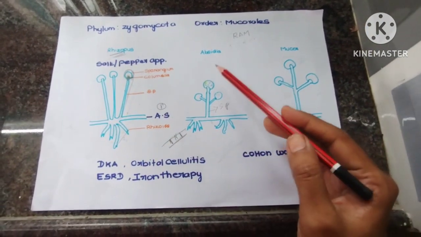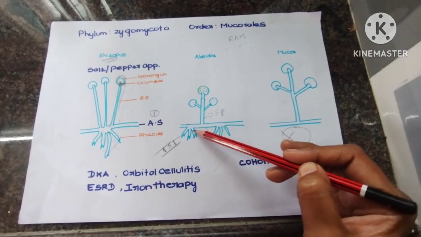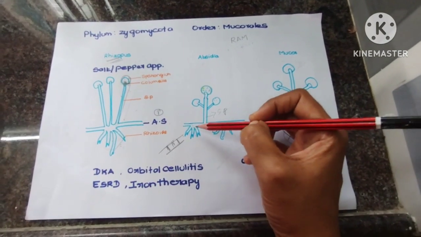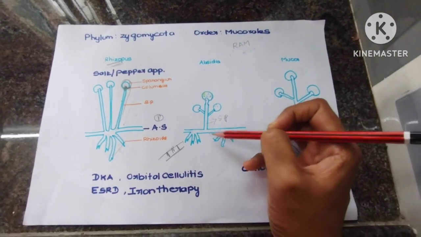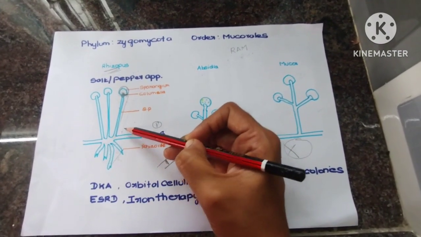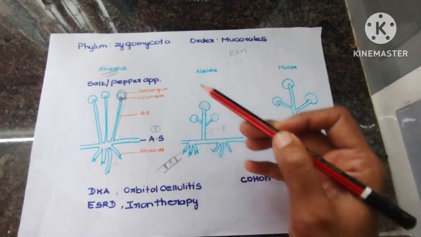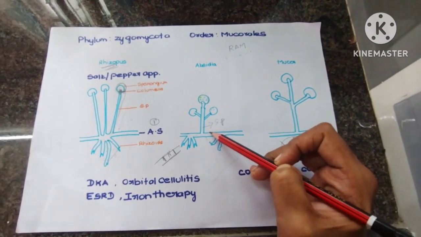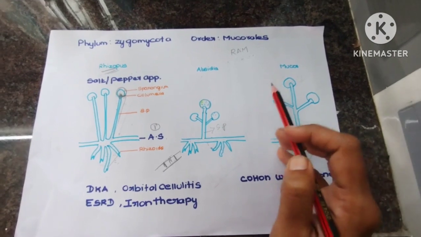Whereas in Apsidia there will be rhizoids, but the important point is the sporangiophore arises in between the rhizoids. In Rhizopus, the sporangiophore arises directly from the rhizoids, whereas in Apsidia it arises in between the rhizoids. That is called internodal rhizoids.